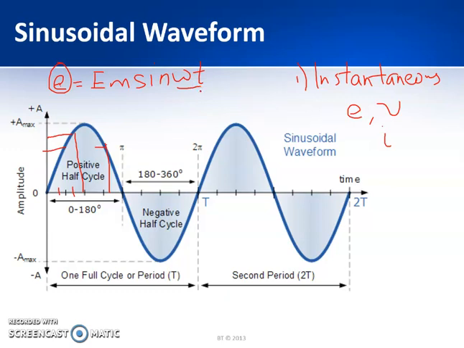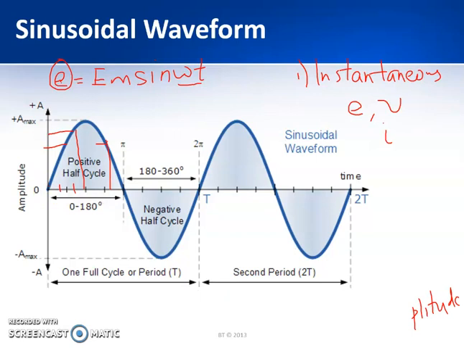When omega t is 0, e is 0. And when omega t is 90 degrees, sin omega t will be 1 and therefore e will be equal to Em. This is nothing but the maximum value.